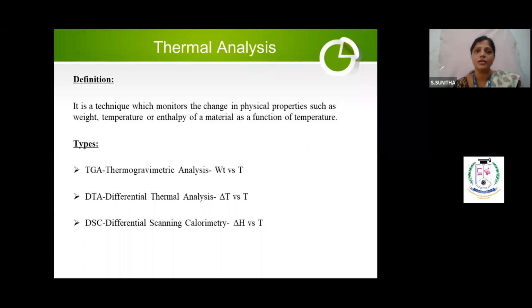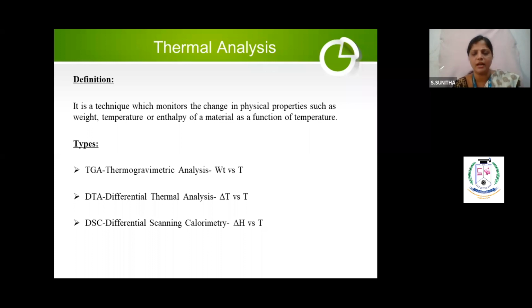All these are called physical properties. So it's a technique which monitors the change in physical properties such as weight, temperature, or enthalpy of a material as a function of temperature. That is called thermal analysis. Sometimes you may get it as a 2-mark question also: define thermal analysis. Change in physical property when you apply temperature. What is the change? Weight may change, temperature may change, or enthalpy may change. That is dehydration, melting, freezing.